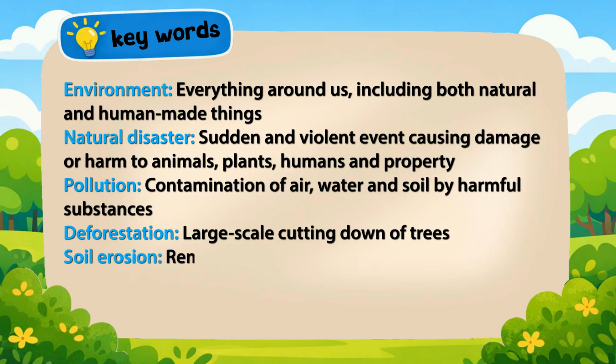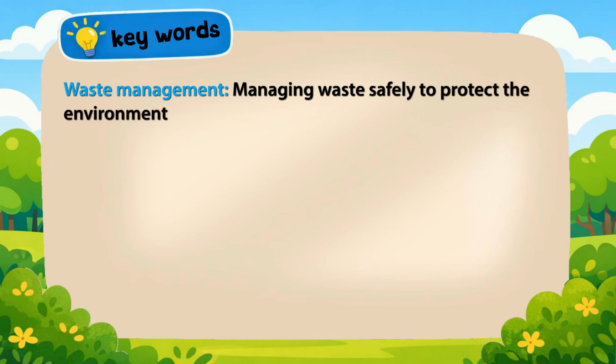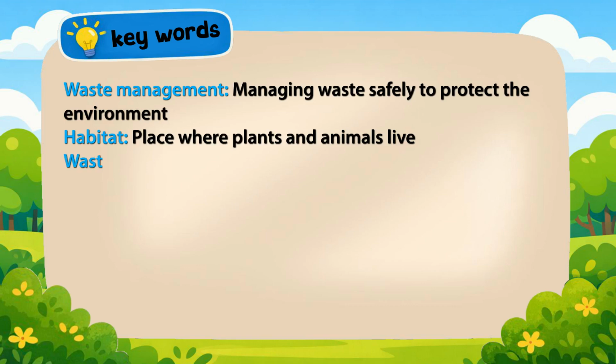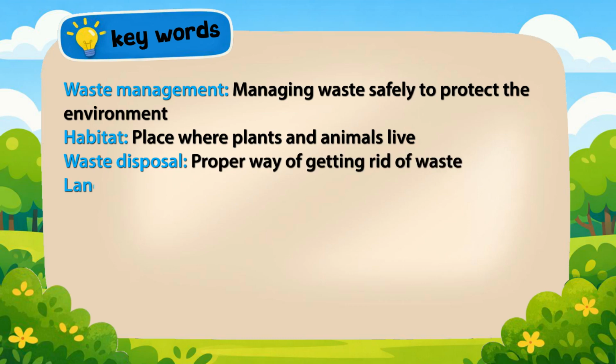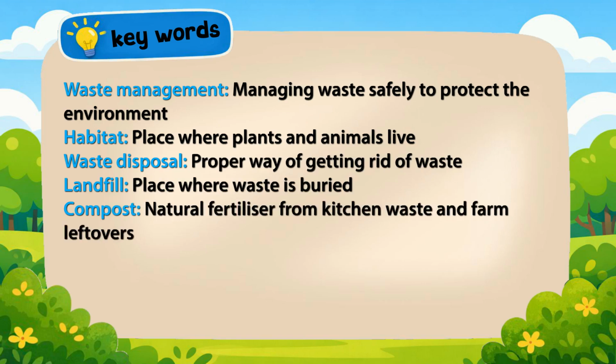Soil erosion, removal of the top layer of soil by wind and water. Waste management, managing waste safely to protect the environment. Habitat, place where plants and animals live. Waste disposal, proper way of getting rid of waste. Landfill, place where waste is buried. Compost, natural fertilizer from kitchen waste and farm leftovers.